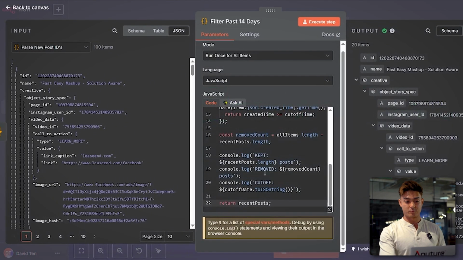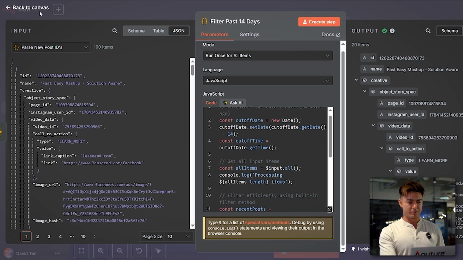Now I'm filtering by the past 14 days, looking at post IDs made in that window. That makes sense because we already have a database of all the post IDs and accounts, so we're just adding in new ones that have been added recently. Here there are 20. That's probably from me making one or two new ads with different placements and other variables, which makes it treat them as different post IDs. That's what this code is doing here.